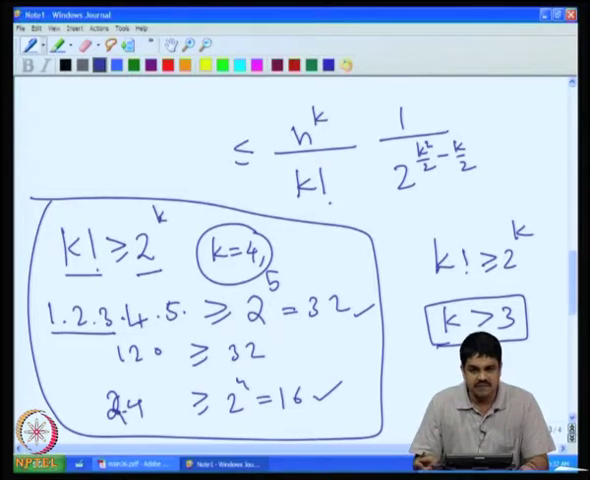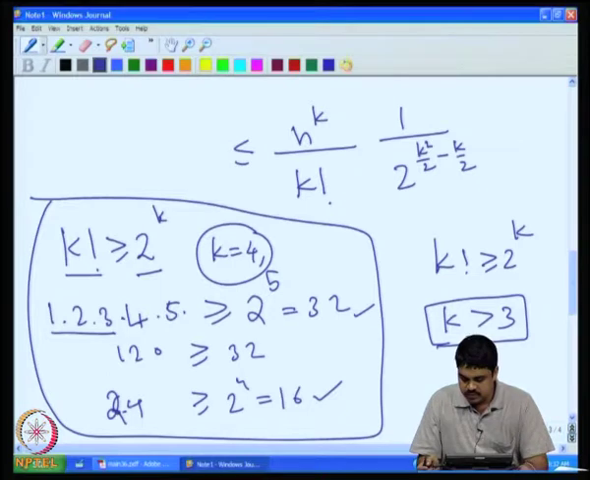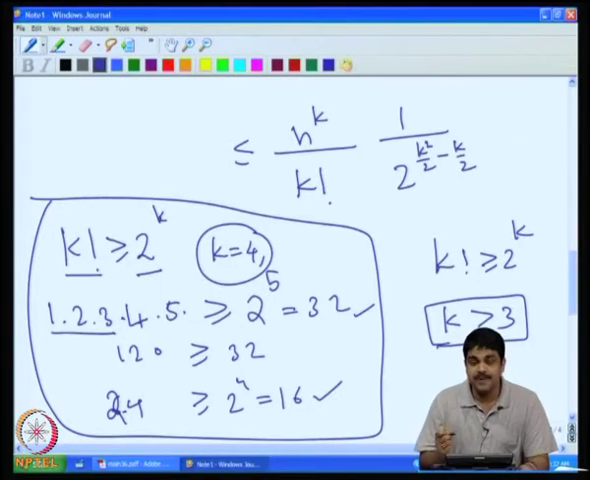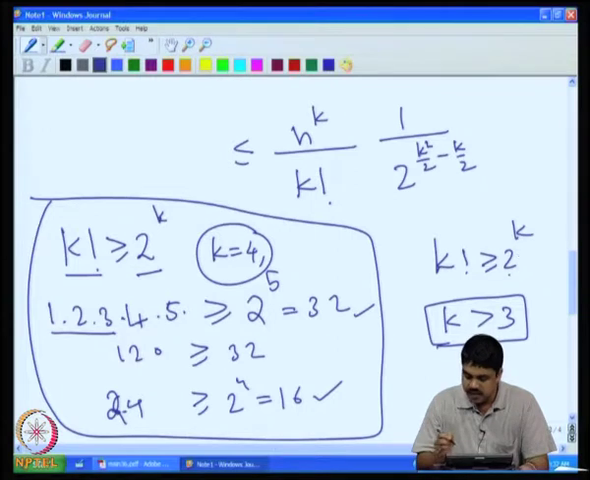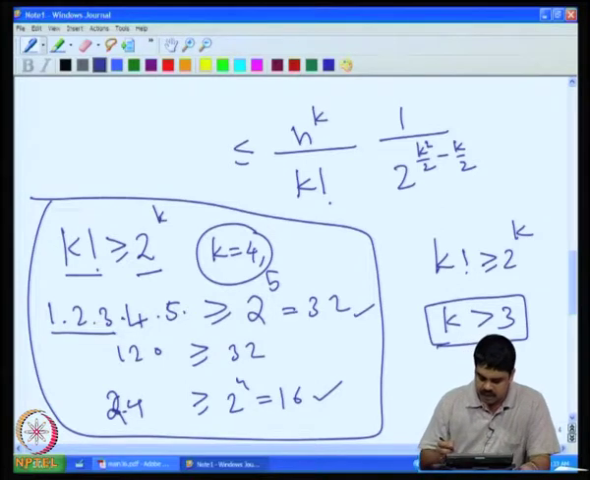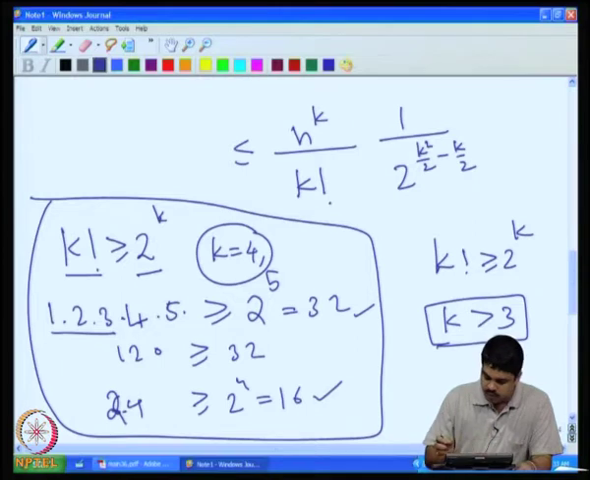So, what will I do for k less than or equal to 3? That we can easily verify, because you know 3 factorial is equal to 6, 2 factorial is equal to 2, and so on. When you put 2 raised to k by 2, it will be immediately clear. For instance, put k equal to 3, 2 raised to 1.5 is less than 6. Put k equal to 2, 2 raised to 1 is less than or equal to 2.